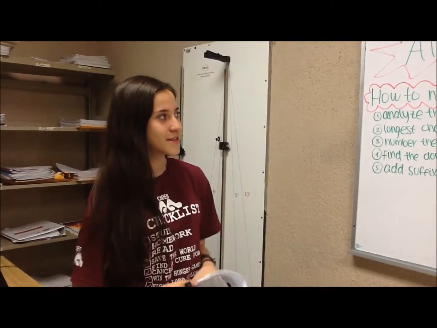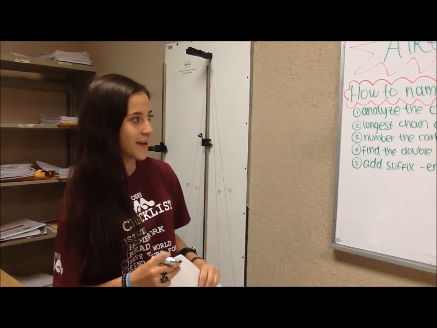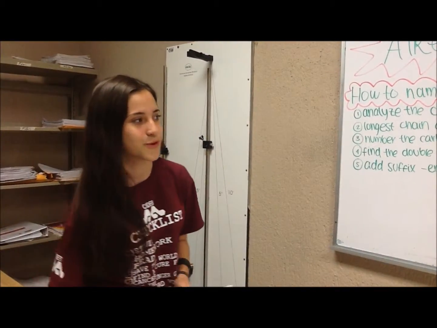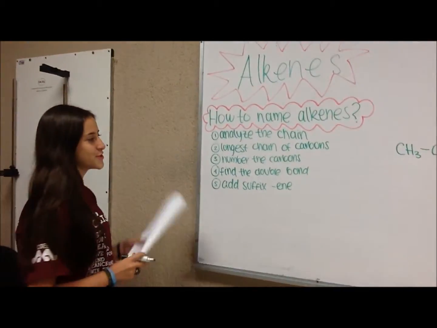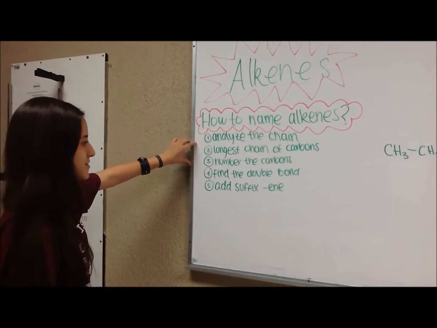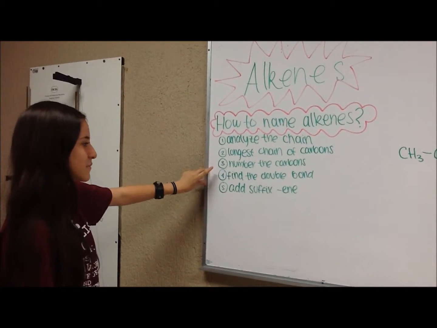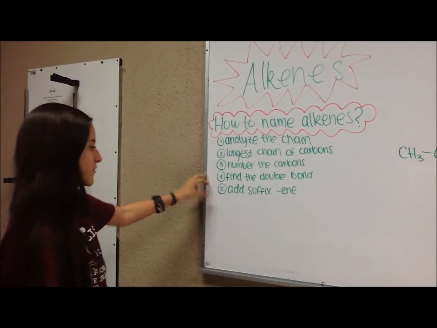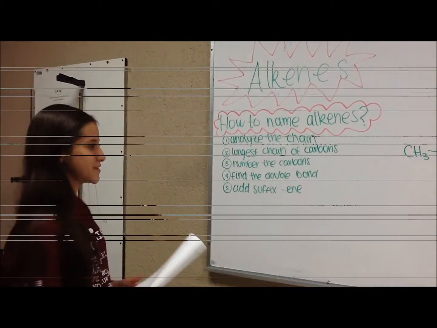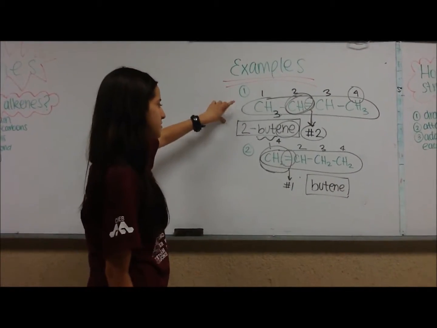First of all, alkenes are hydrocarbons which only contain hydrogen and carbon and have at least 1 double bond. And to name alkenes, we need to follow 5 simple steps. The first one is analyze the chain, then find the longest chain of carbons, then number each carbon, find the double bond, and then the suffix -ene. Examples for naming alkenes are these two. We'll start with this one.